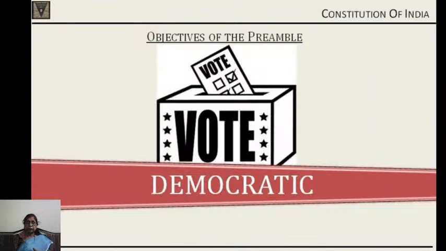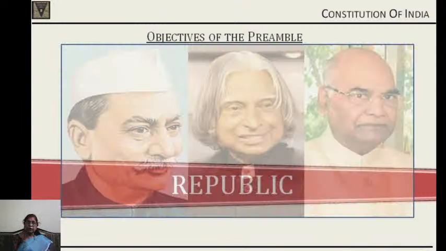The next objective is democracy, democratic nation. So, what is a democratic republic? We vote for our representatives. It is a government which is for us. So, government of the people, for the people, by the people. This was stated by Abraham Lincoln, we know that. Democracy: demos is people, cracy is rule. So, a rule of the people. We had an objective that it will be a democracy, and it is a democracy. The next one is republic.